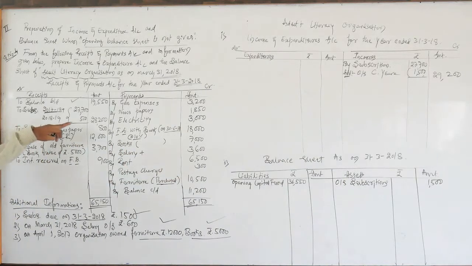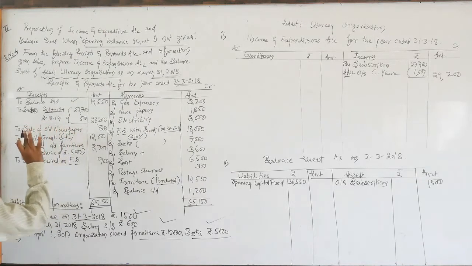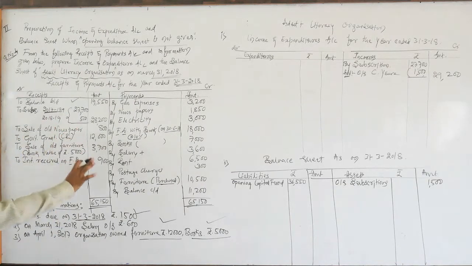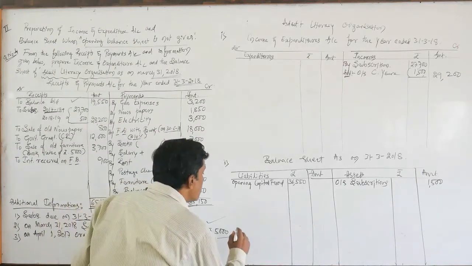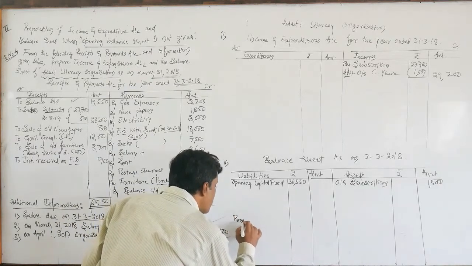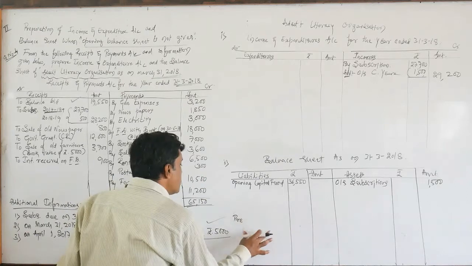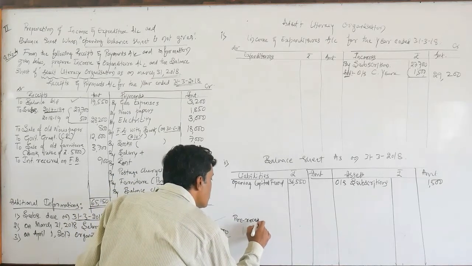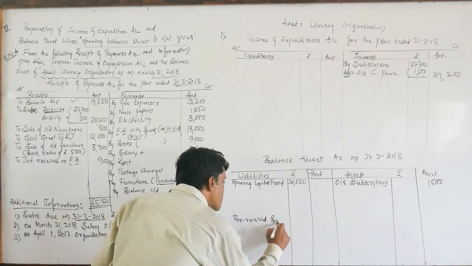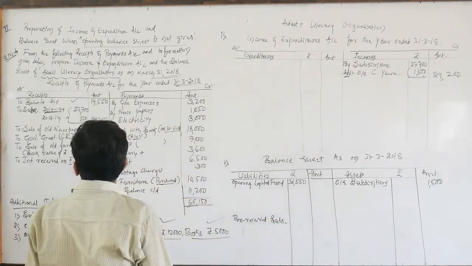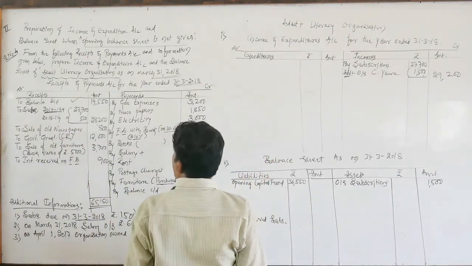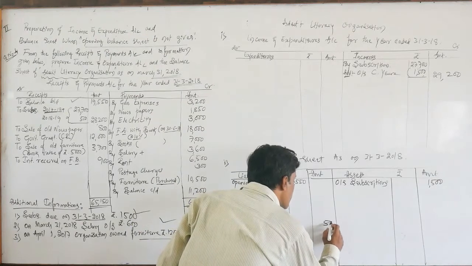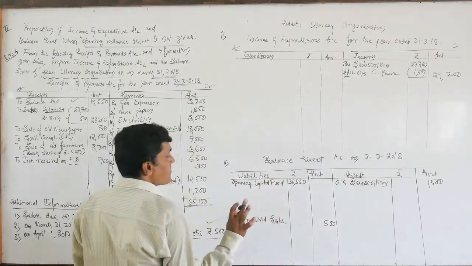Next, one more item of rupees 500 they have provided separately. This subscription belongs to the next year as a pre-received subscription. So we need to show it on the liability side of the balance sheet. Why? Because it is not related to the current year. So we write it on the liability side as pre-received subscription of rupees 500.